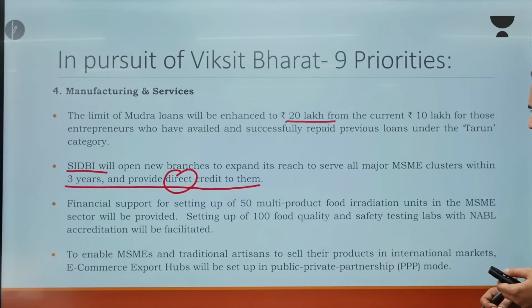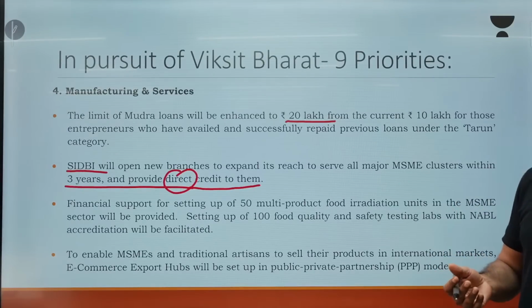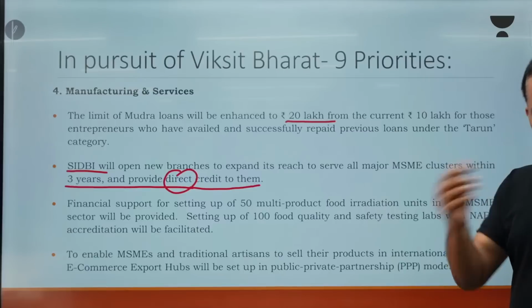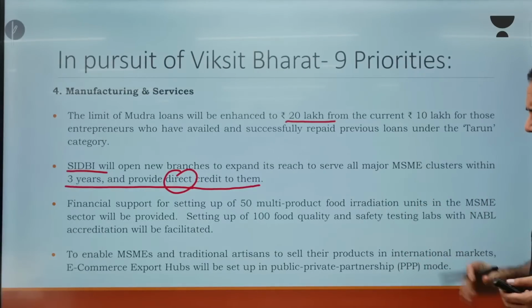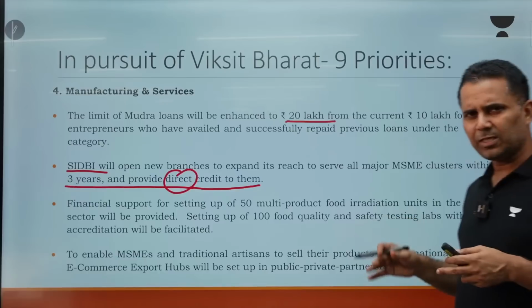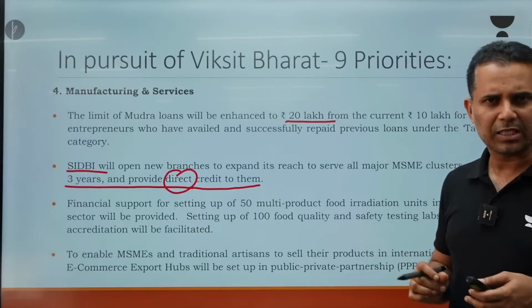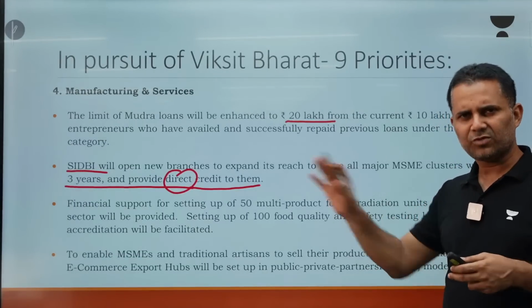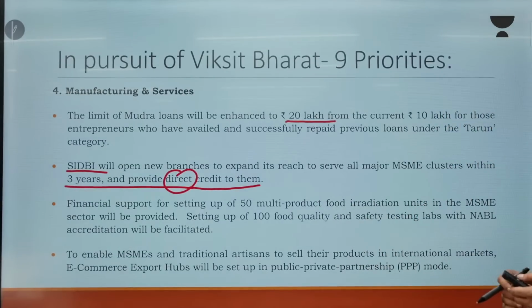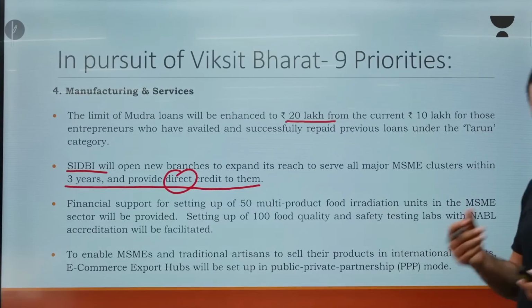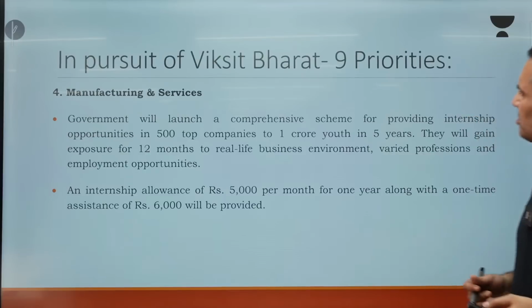Financial support for setting up 50 multi-product food irradiation units, processing units. A lot of processing units mostly belong to MSME companies, small companies. So you will see later that in this budget there is a lot of focus on food processing enterprises also. Why there is a focus, we will discuss in detail later on. To enable MSMEs and traditional artisans to sell their products, we are going to create e-commerce export hubs so that the MSMEs are able to export more.